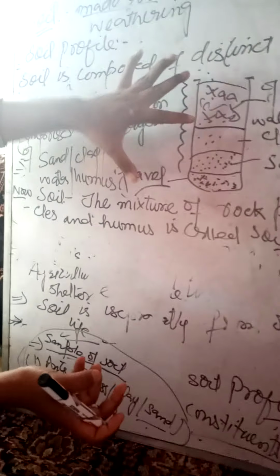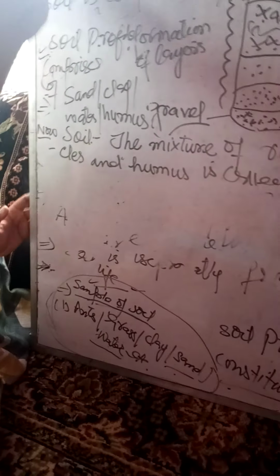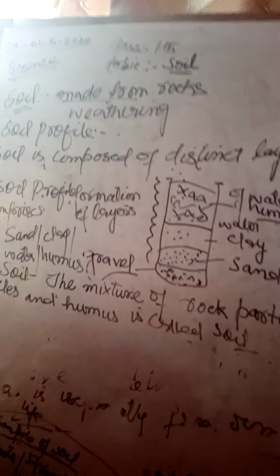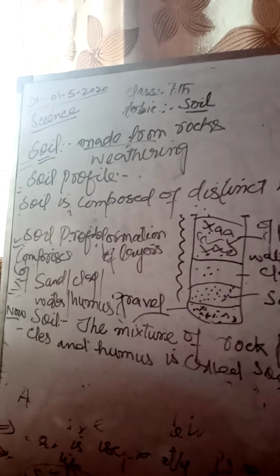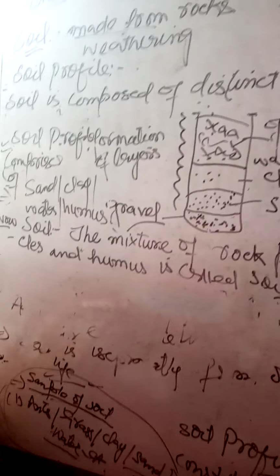Okay, students, what is soil? The mixture of rock particles, because soil is made up from rock, and humus. Humus is the dead material which is present on the upper layer of the earth. Okay, students, this is the soil profile. The soil profile is composed of many layers, that is sand, clay, water, and humus. This comprises the soil profile. These are the main things which are in the soil profile.